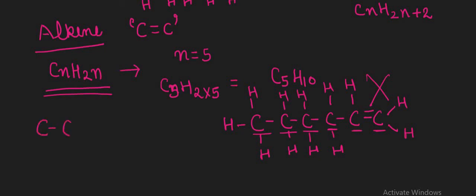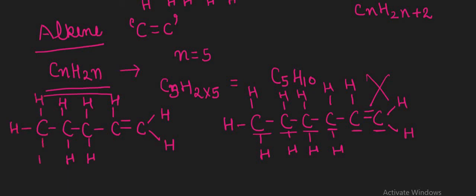So we have 1, 2, 3, 4 and 5 carbon atoms, and a double bond is present there. So 1 hydrogen atom over there, again 1 hydrogen there, 2 hydrogen atoms there, 2 hydrogen atoms along this carbon, and 3 hydrogen atoms with this carbon atom. Now count: the formula contains C5 and H10 only. That is the case of alkene, where 1 carbon to carbon double bond is present along with the formula CnH2n.